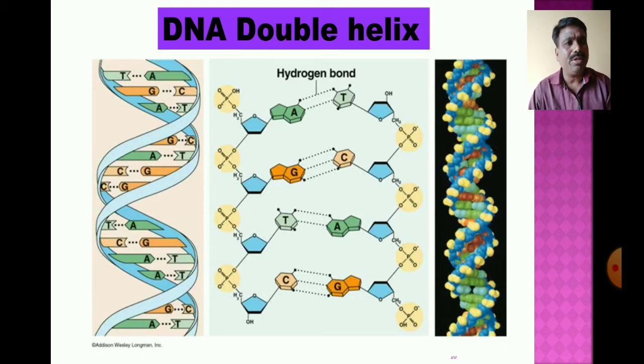At the time of replication, in the double helix structure of the DNA, the molecular structure twists upon itself, one strand twisting around the other, just like a twist. So these are the twisting strands, which form a helix-like structure, and so the DNA is called a double helix structure.